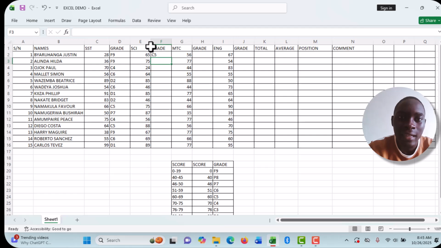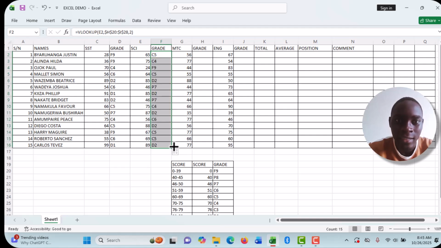Press enter. That's credit 5. You can see C5 here. C5, we said from 60 to 69, it is C5, and the person had gotten 65. So you come, you drag this such that the formula can be applied downwards. The same thing also here.